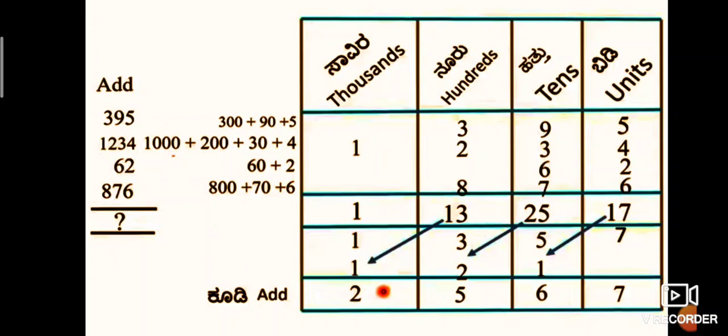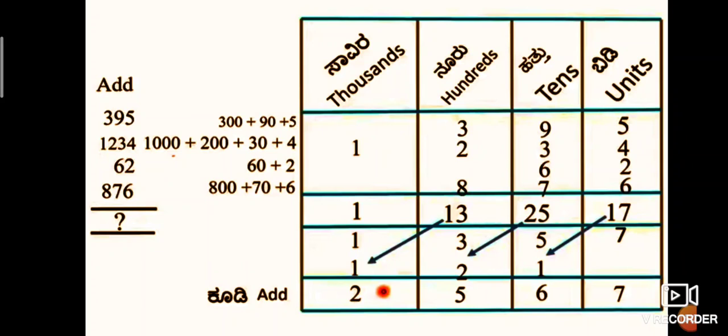Totally 395. Is it right? Okay. We consider 5 as the unit place, 90 as the tens place, 300 as the hundreds place. Is it understood? 5 belongs to units, 90 belongs to tens, 300 belongs to hundreds.